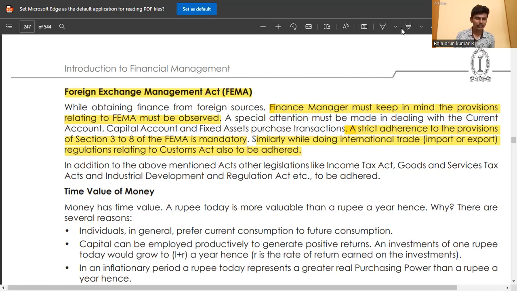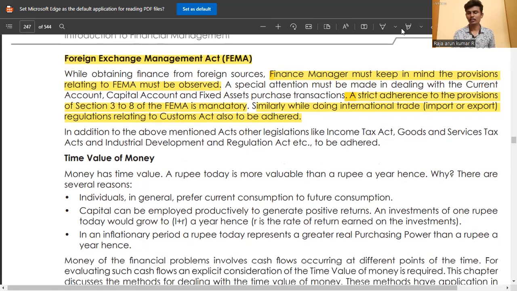Strict adherence to the provisions of sections 3 to 8 of FEMA is mandatory. Similarly, while doing international trade, import or export, the Customs Act must also be adhered to. So the financial manager must see the law also, and according to that law, follow the financial management decision.